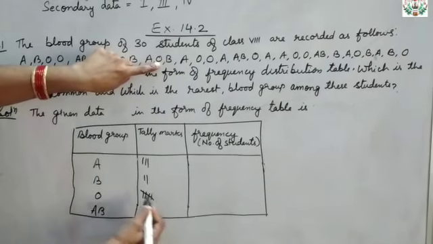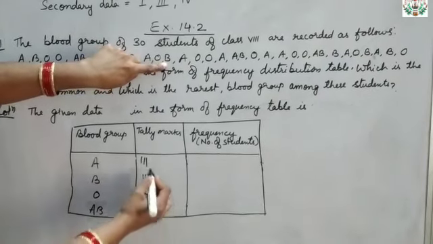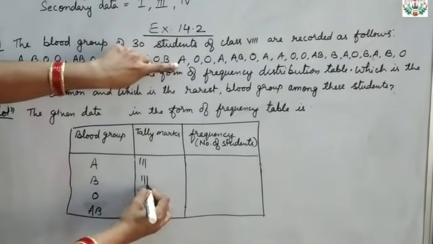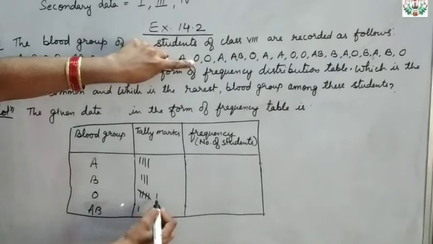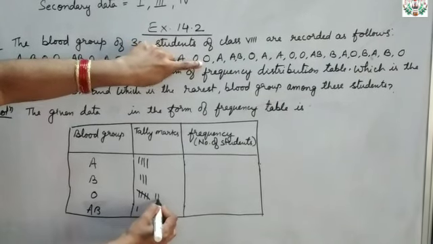Okay, that is the tally mark. So 5, then B, that means 1 more. Then A, 1 more line. Then O, 1 more line here. Then O, 1 more line.